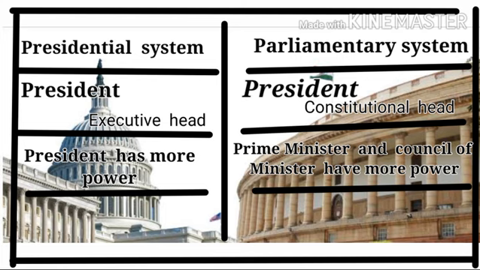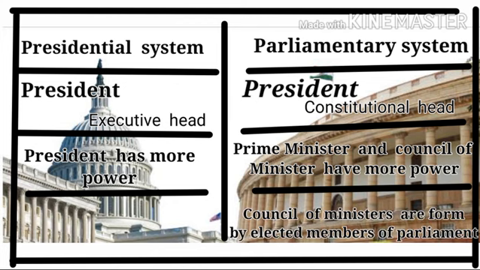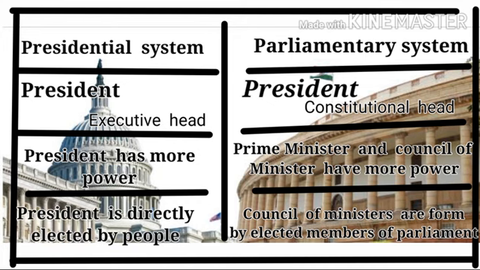So in the parliamentary system, who has more powers? The prime minister and the council of ministers. And in the presidential system, the president has more power. So the council of ministers is formed by the elected members of the parliament in the parliamentary system of government. And in a presidential system, the president is directly elected by the people.